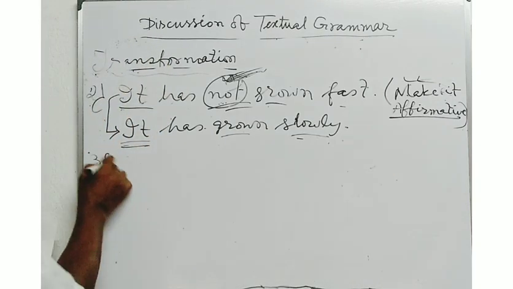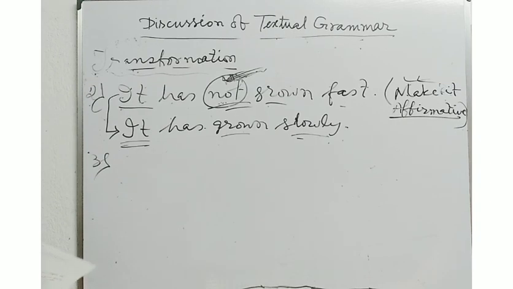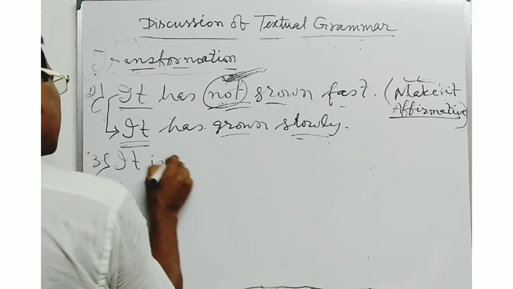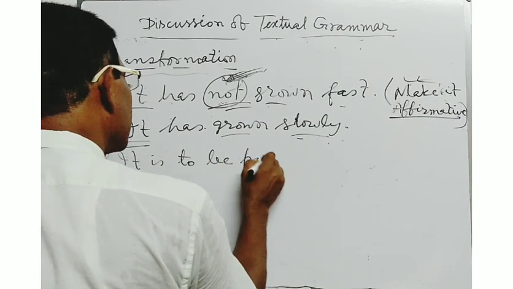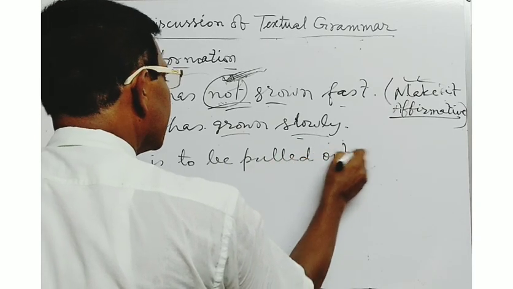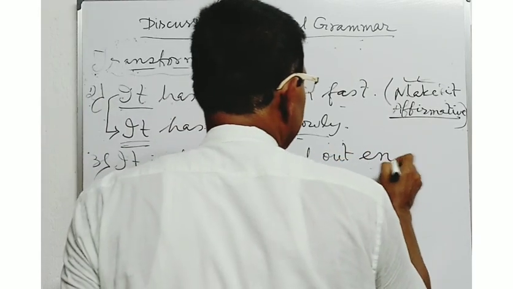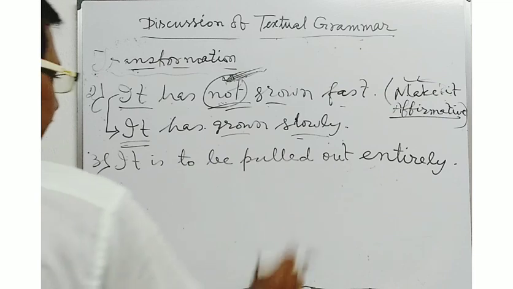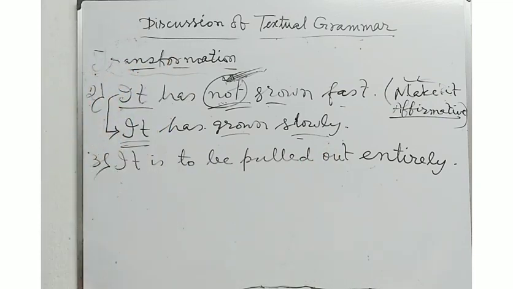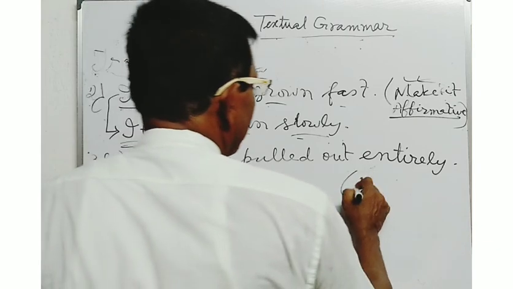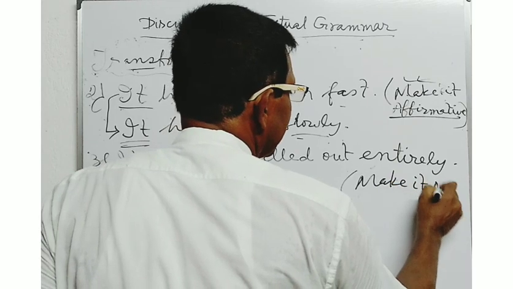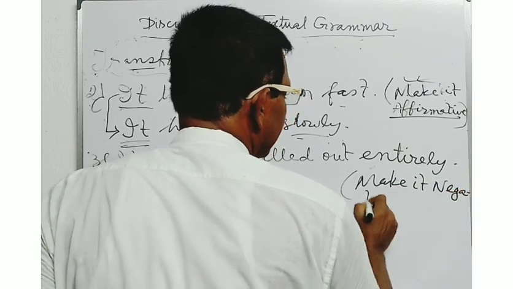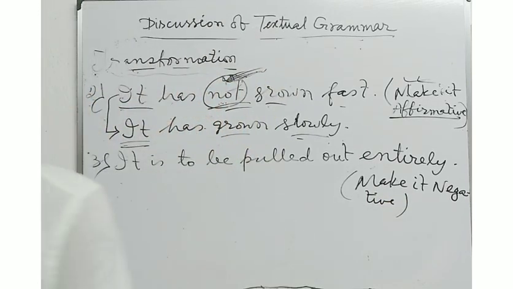Now, it is to be pulled out entirely. E-N-T-I-R-E-L-Y. It is to be pulled out entirely. If the sentence is given and you are asked to make it negative, you will have to write the answer.